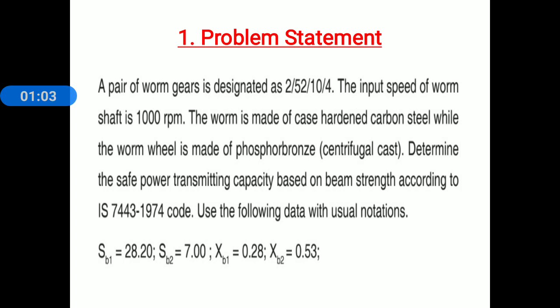Determine the safe power transmitting capacity based on beam strength according to IS 7443 1974 code. Use the following data with usual notations. SB1 is equal to 28.20, SB2 is 7, XB1 0.28, XB2 0.53. This problem was asked for 7 marks in May-June 2019.